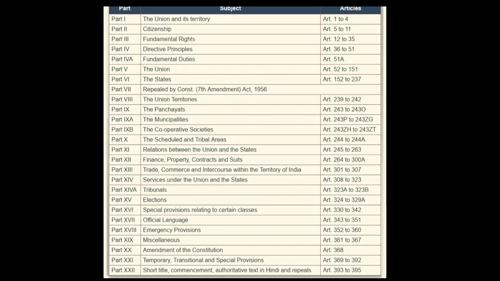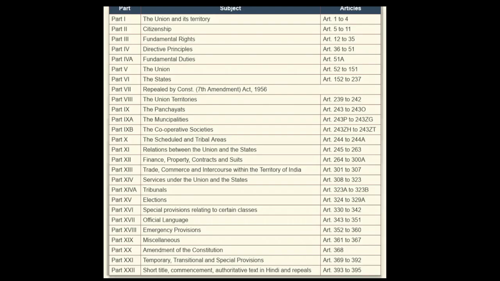Now, is it really possible? We are running such a big administration in a country. Is it really possible that we'll be able to do it without defining the relationship between the union and the states? Because since we are a federation, a power division has to happen. So how will these power divisions look in terms of administration, in terms of legislative powers and some other powers, right? Legislative and executive powers, in fact. So this has been mentioned in Part 11 of the Indian Constitution.